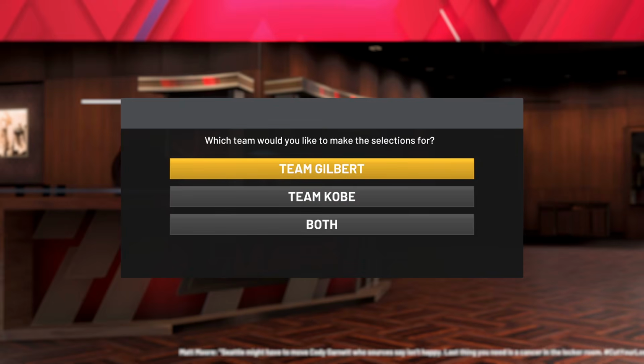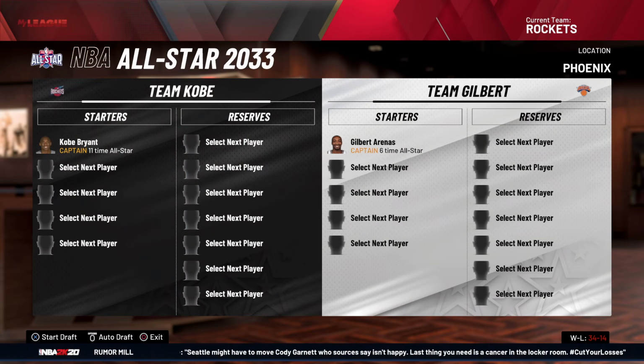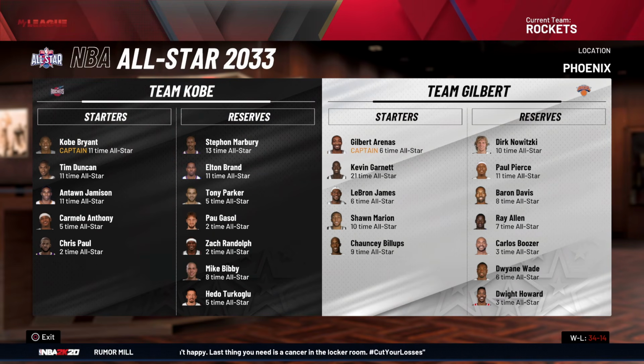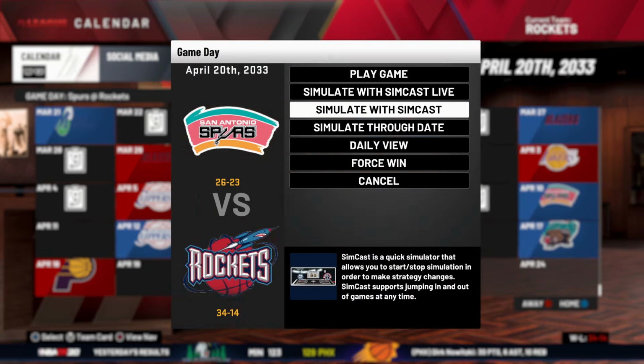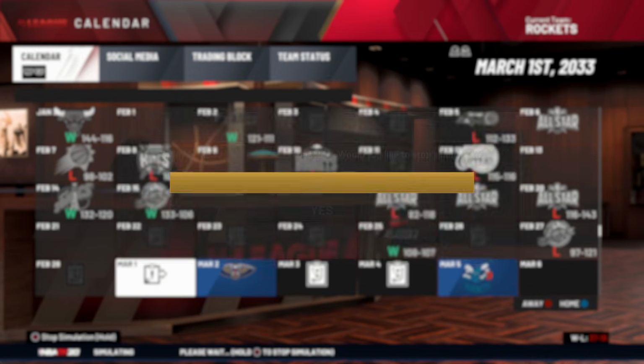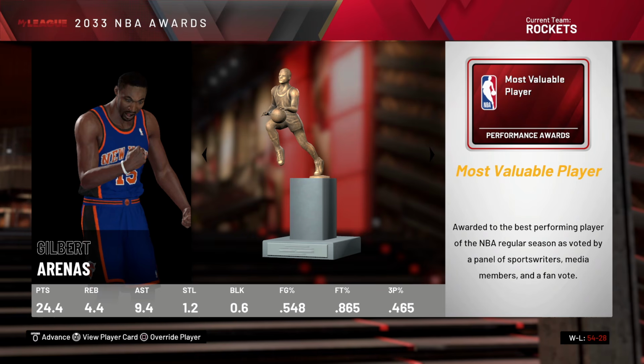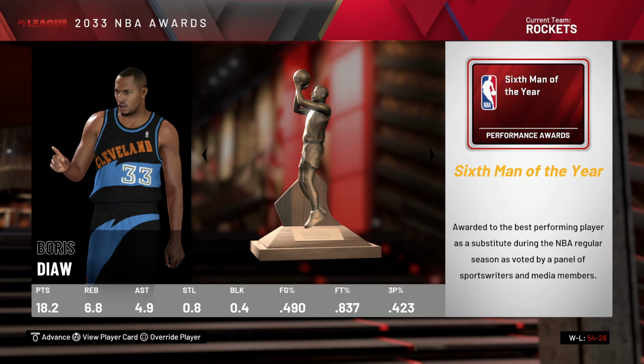Team Gilbert and Team Kobe. Honestly, they seem like the 2 best players in the league at this point. Kobe's early recruiting for Chris Paul. Isn't it crazy in this alternate universe, Gilbert Arenas is like a top 3 player in the league? Shout out No Chill Gil. 24-9 a game for Gilbert. Boris Diaw, the 6-man god.